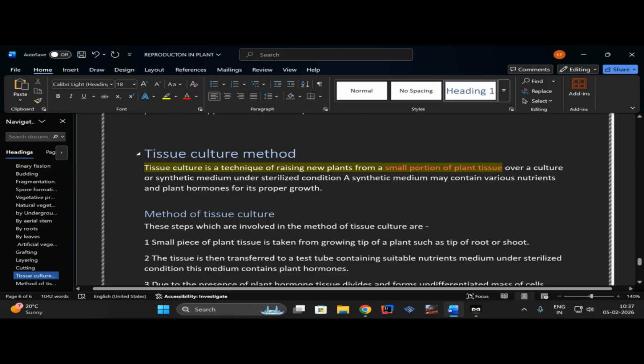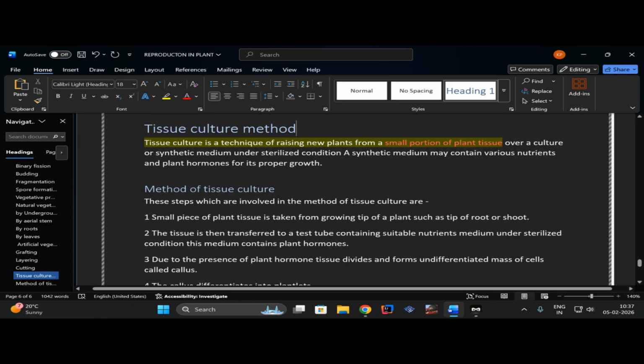It means here you can say some small cells, a group of small cells, only a short part of a plant. You can also say some fragments or pieces of a leaf, something like that.